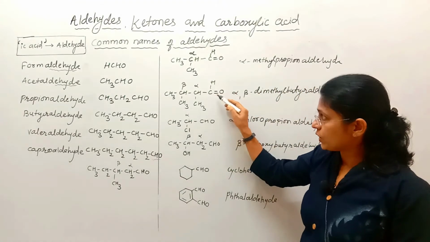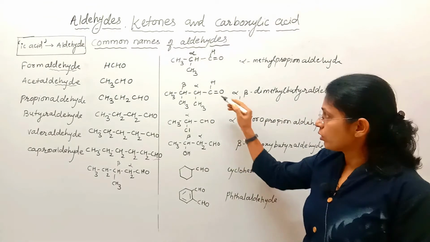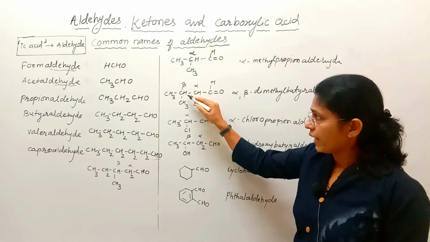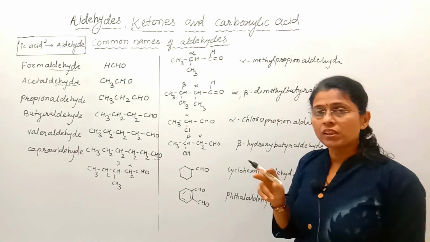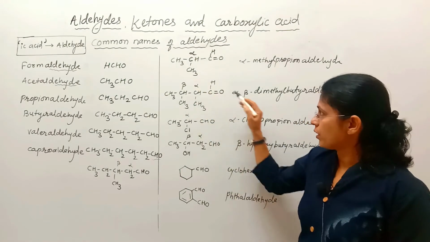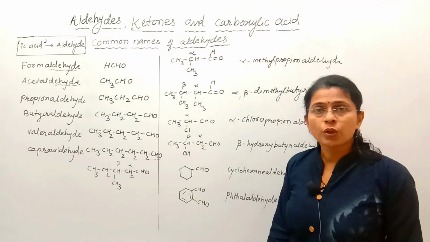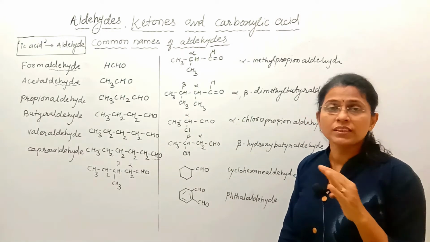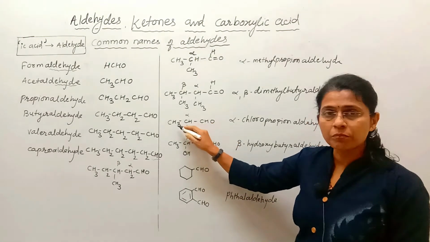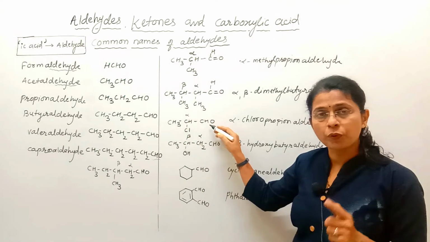See here, CHO, you may write like this, you may write like this. Okay, here the bonds are shown, here bonds are not shown. So at alpha position and at beta position, 2 methyl groups are here. That's why indicate locants together, alpha beta dimethyl, 1, 2, 3, 4. Hence butyraldehyde, 4 carbon, it is a derivative of butyraldehyde. Similarly, see here, 1, 2, 3 carbon means it is propionaldehyde. 3 carbon containing CHO, propionaldehyde.